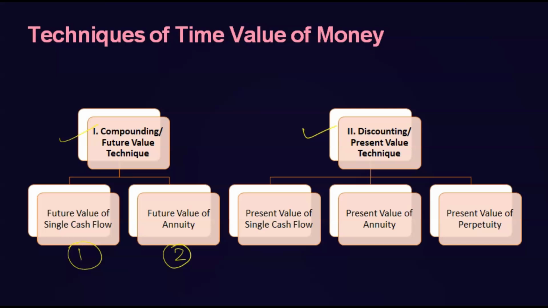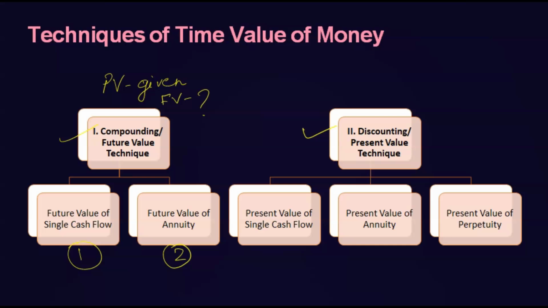So future value we want to find out, so we'll use this method, future value of annuity. So in compounding value technique, or future value technique, we'll have these two methods where we'll find the future value. Present value will be given, and the future value we have to find out.